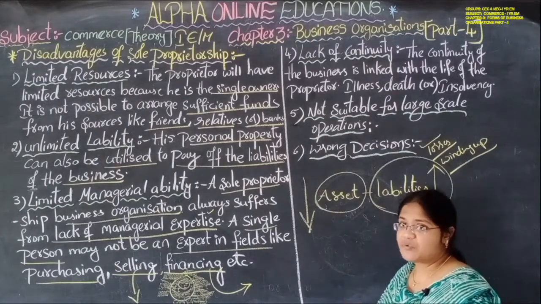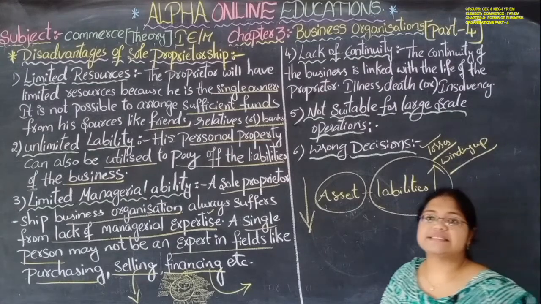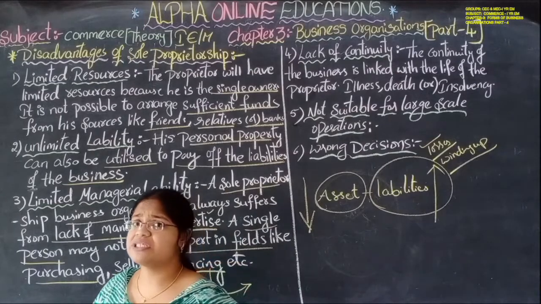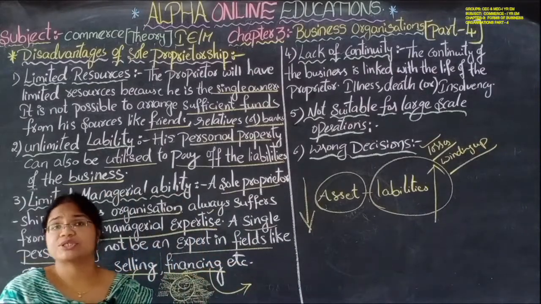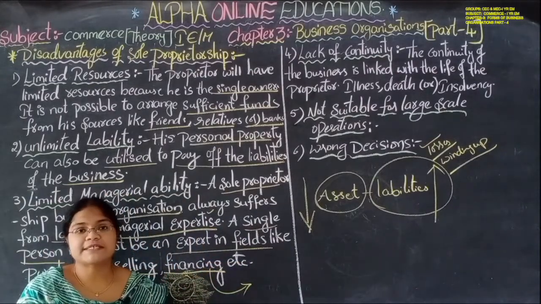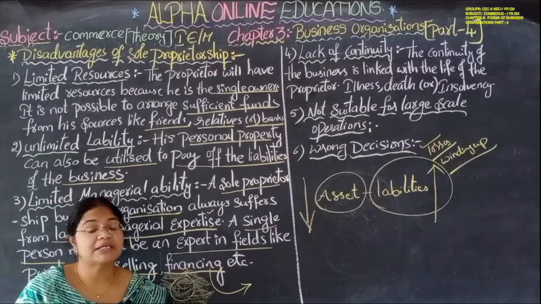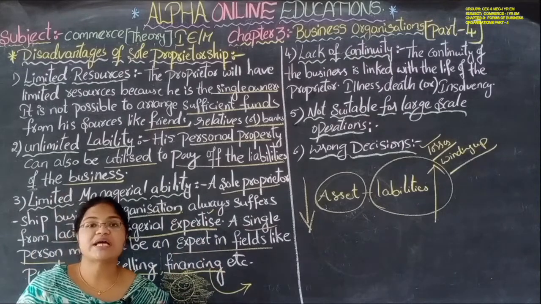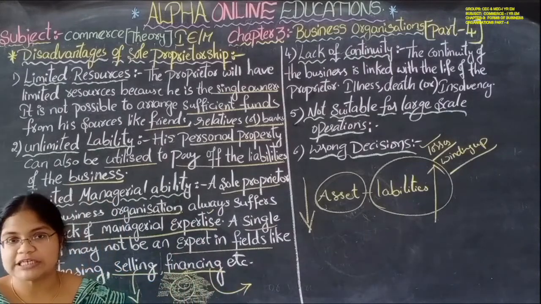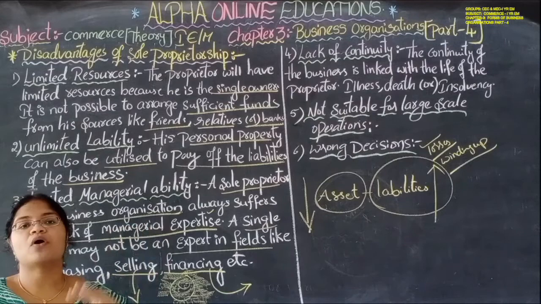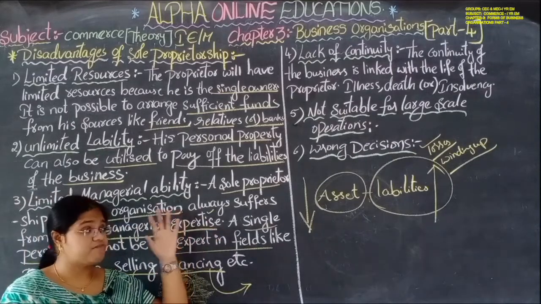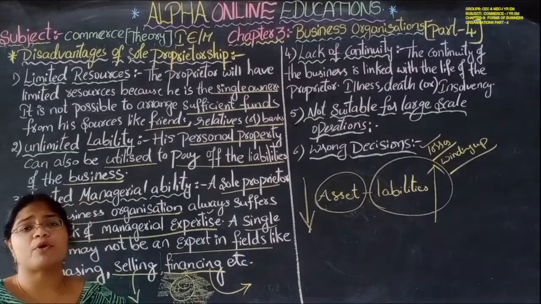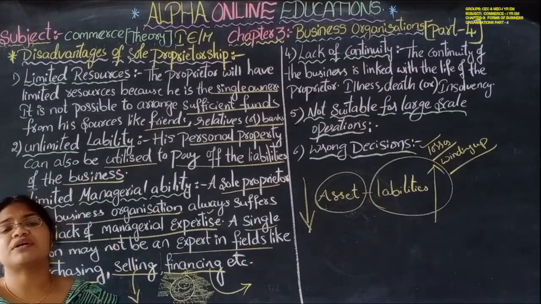As there are advantages, for everything there are disadvantages. For every business there are certain advantages and certain disadvantages. The features we discussed in part 2, the advantages in part 3, and the disadvantages in part 4. These three important topics, these questions, explain the advantages and disadvantages of sole proprietorship. It may be asked for 10 marks.